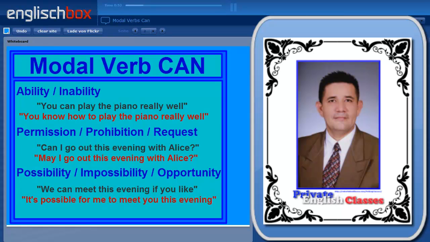For permission and prohibition, can I go out with Alice this evening? Here we could say, am I allowed to go out with Alice? Or may I go out with Alice this evening? And finally, for possibility and impossibility, we can meet this evening if you like. You could also say it's possible for me to meet you this evening.